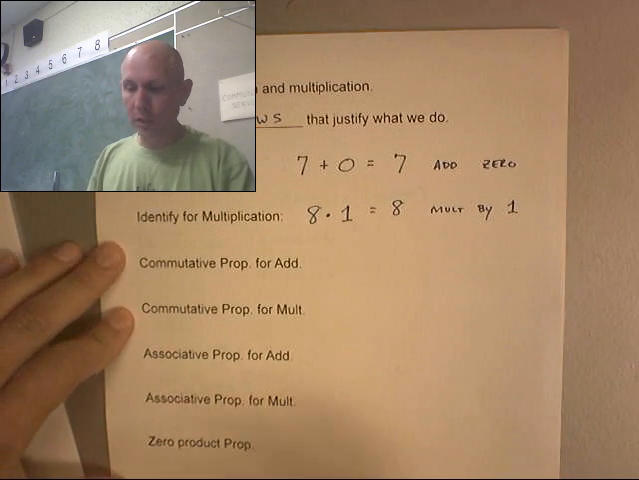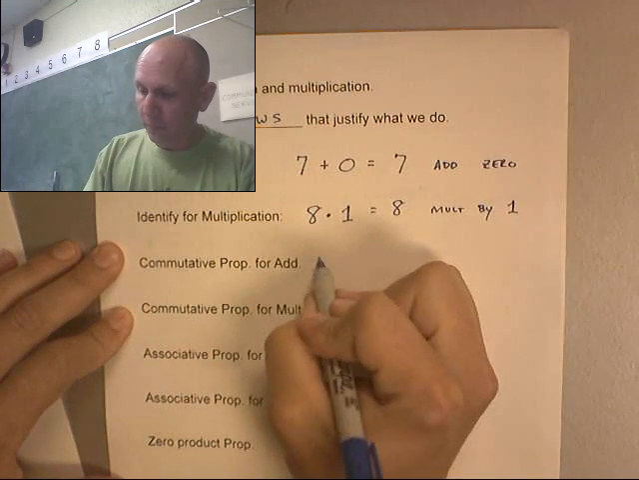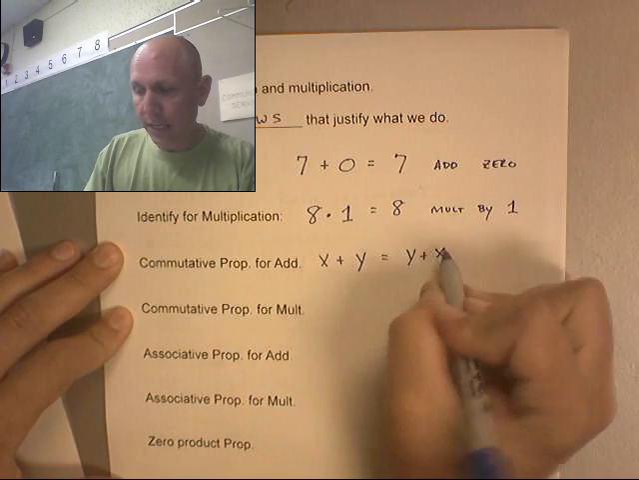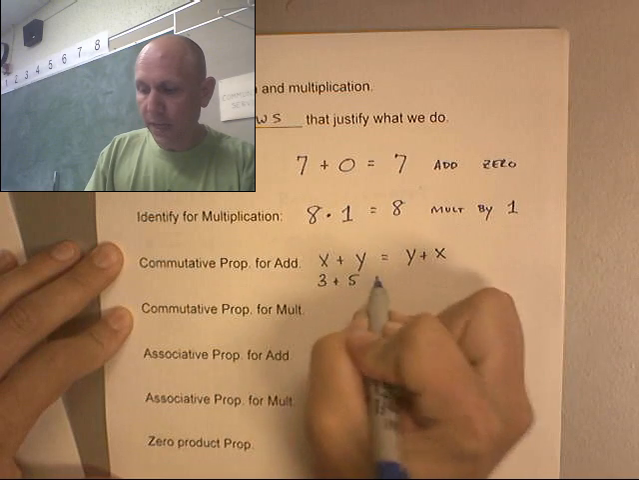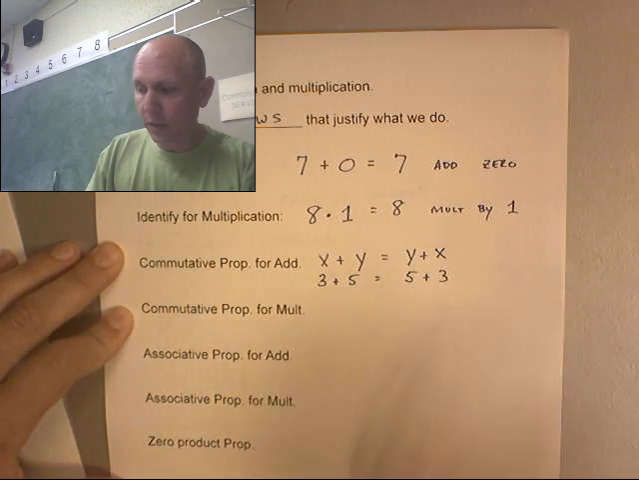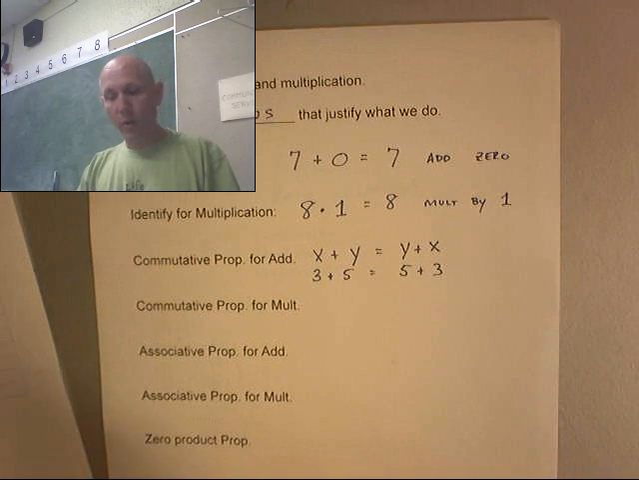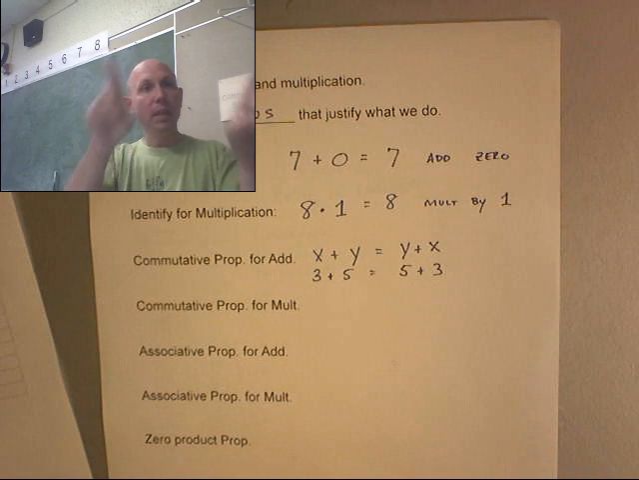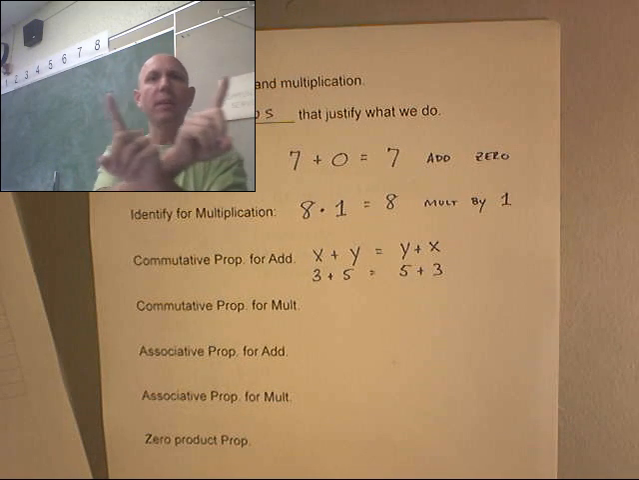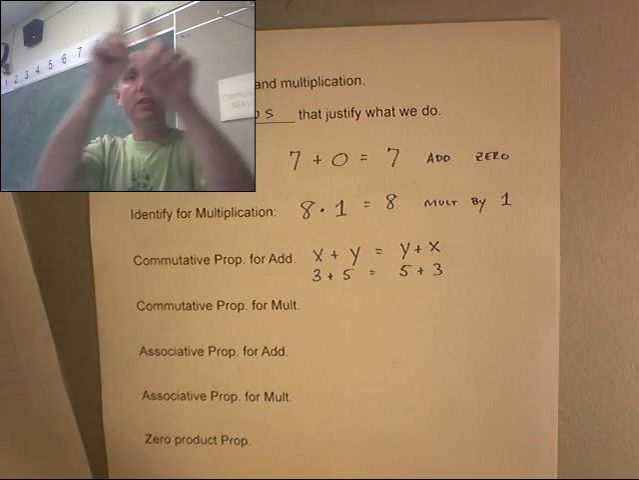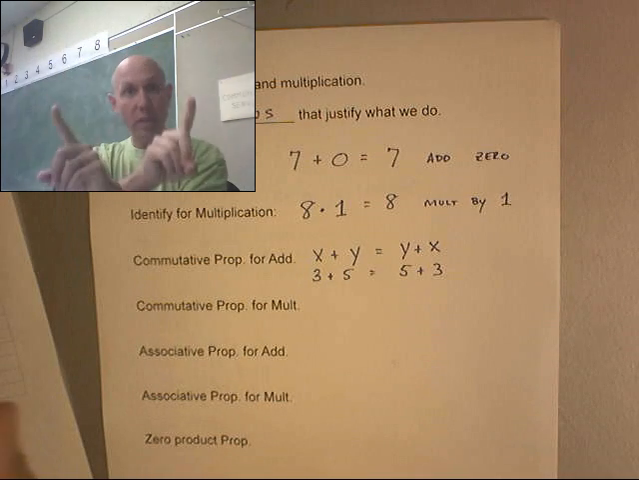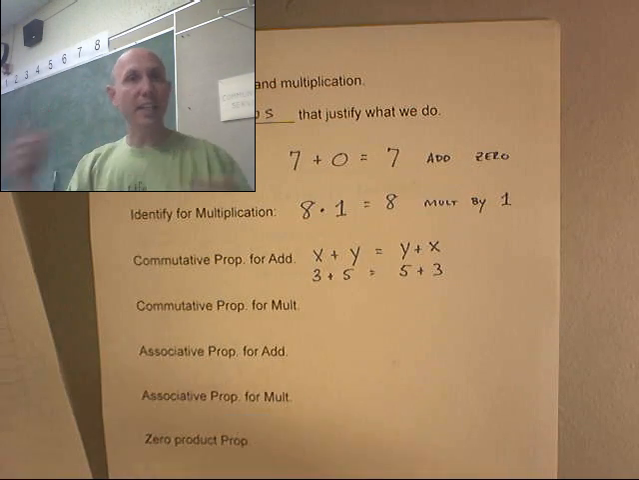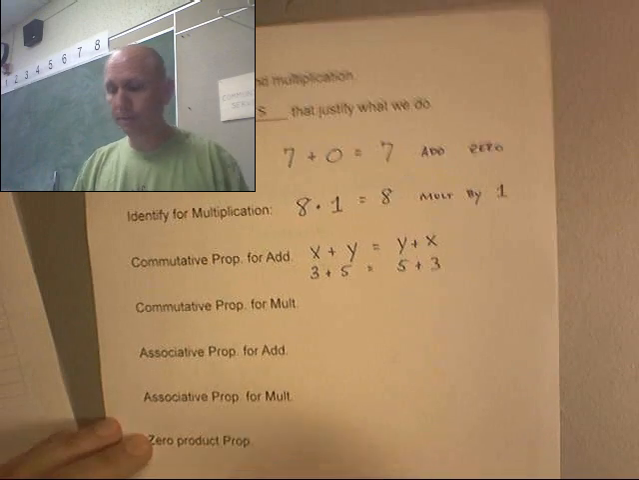Commutative property. For addition, it looks like this. x plus y is the same as y plus x. 3 plus 5 equals 5 plus 3. That's commutative. What it really lets me do is switch the locations of the numbers or the variables. The way I think of it, commutative: you drive from Yucaipa to Los Angeles to Yucaipa. Like a commute, like maybe your parents commute to work.